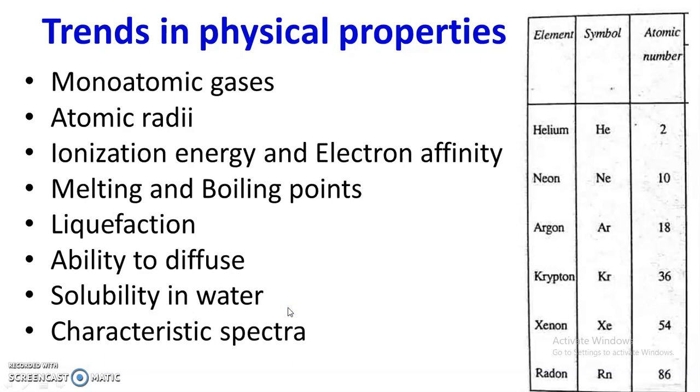Next property is characteristic spectra. Now, these noble gases can be identified as they show the characteristic spectra. For example, helium gives characteristic spectra consisting of green and yellow lines, whereas neon shows the spectra consisting of orange and red lines. So, this is about the characteristic spectra and the trends in physical properties.